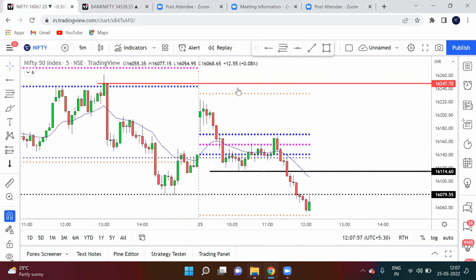Price action will tell you where the buyers are, where the sellers are, where the stop losses are, where the support is, where the resistance is. So for that, you need to learn price action.